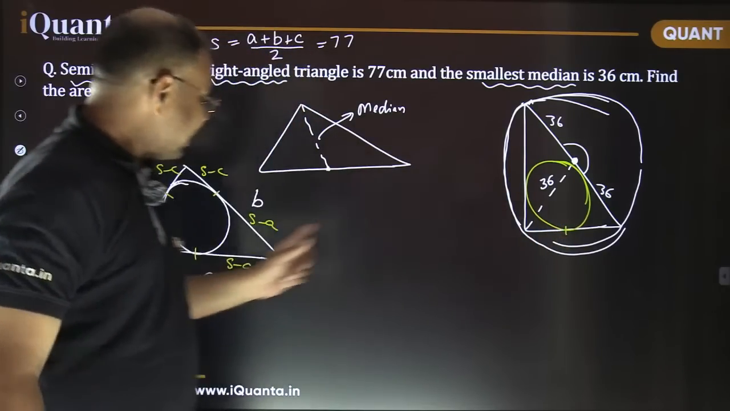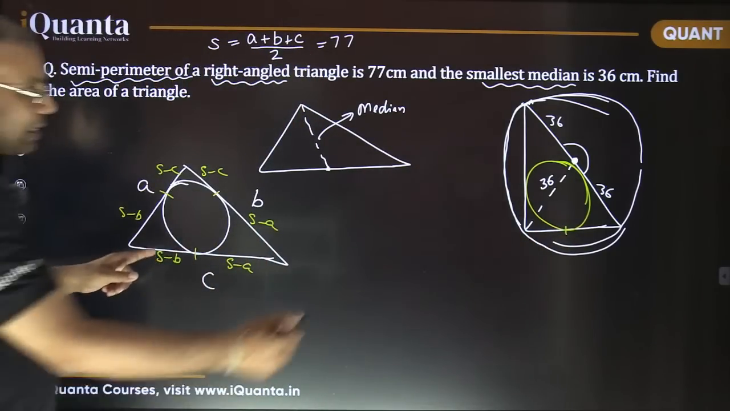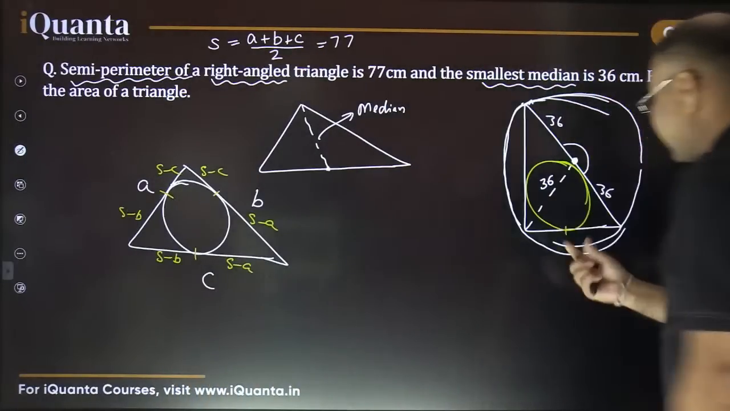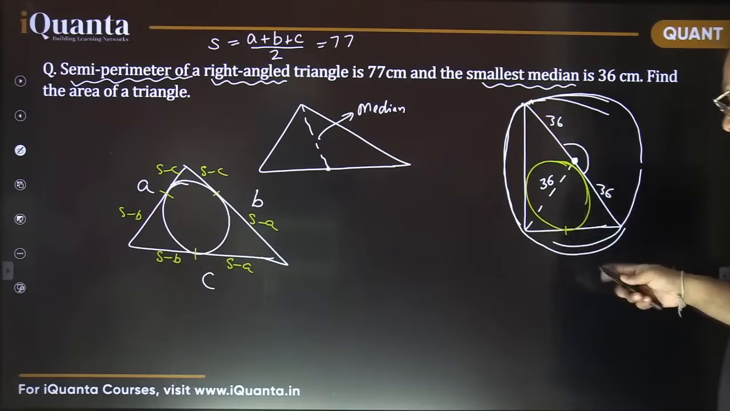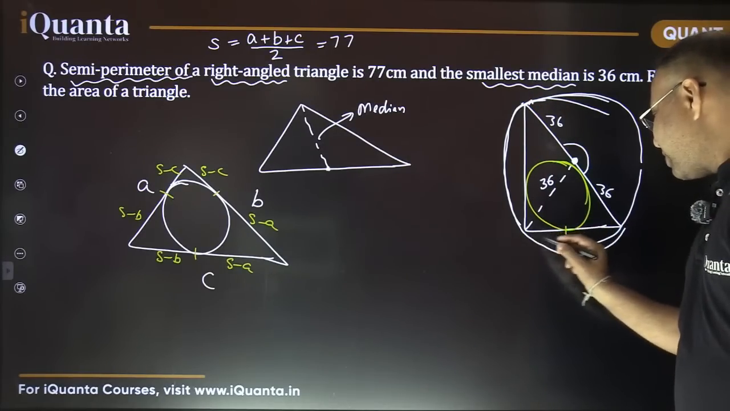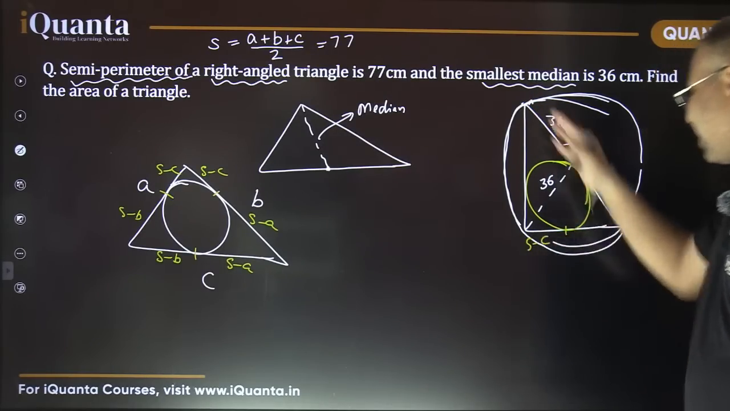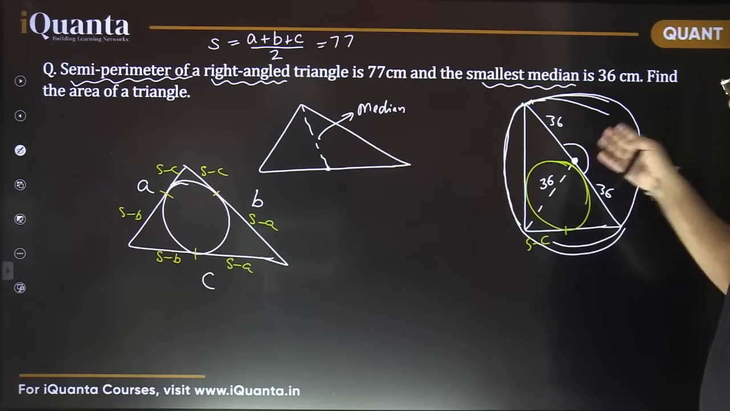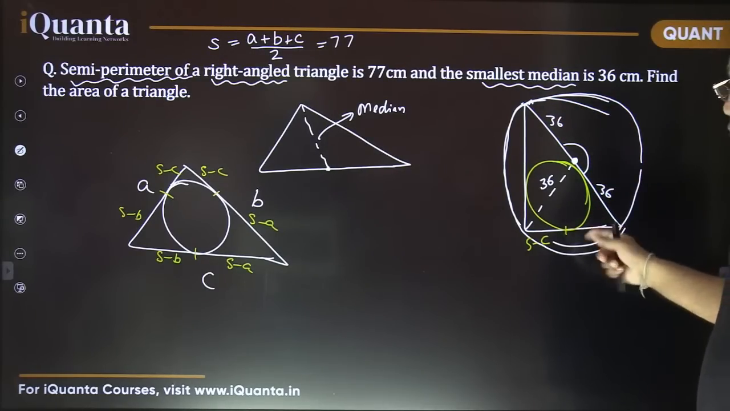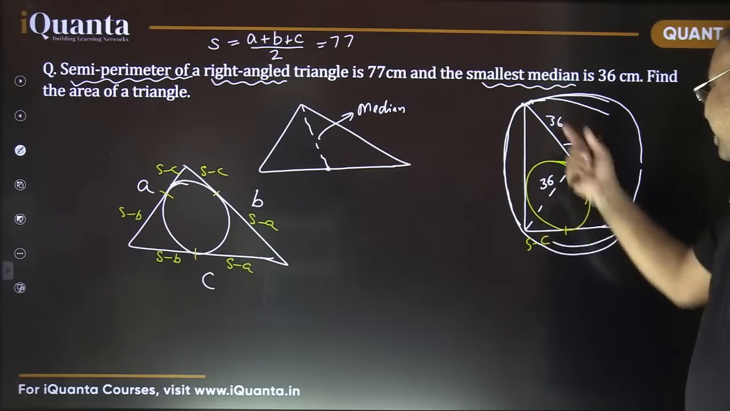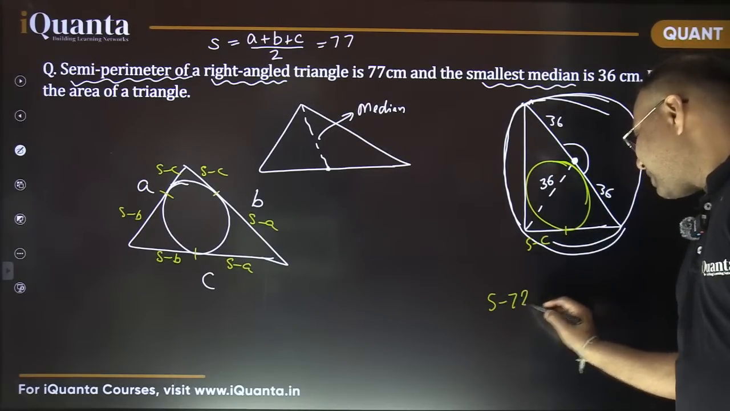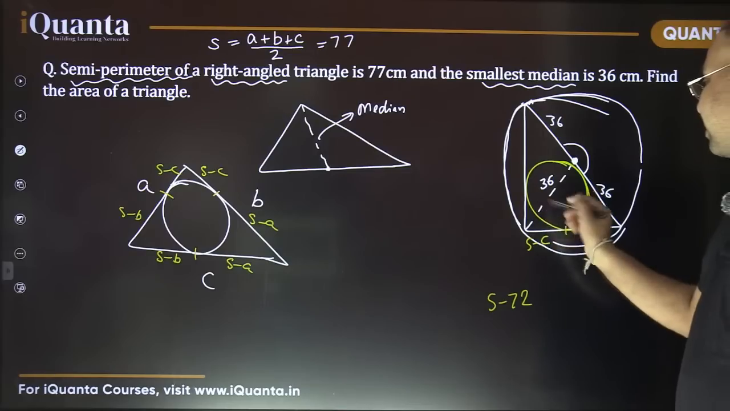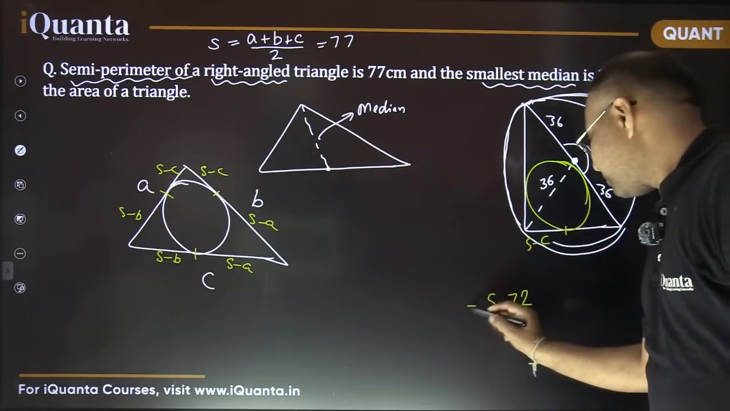And also, as I discussed here in this part, this length is going to be certainly S minus the opposite side length, which is the hypotenuse, right? So this tangent is going to be S minus C, if this longest side length is C, which in this case is the hypotenuse. So S minus C or S minus H, basically S minus 72 in this case, is nothing but the inradius.